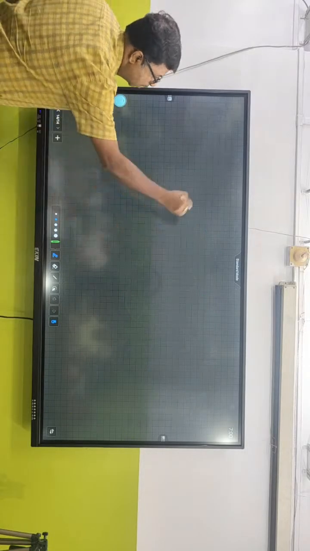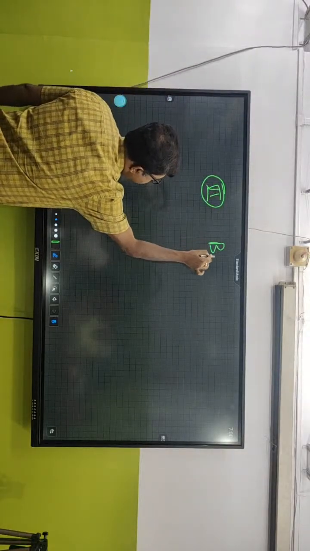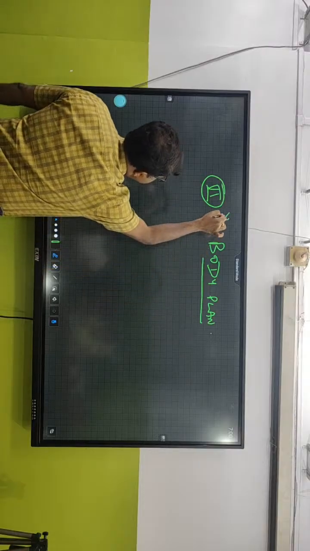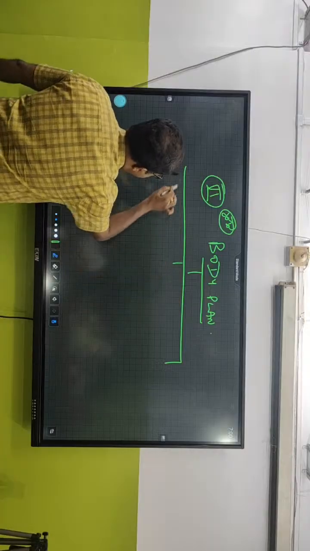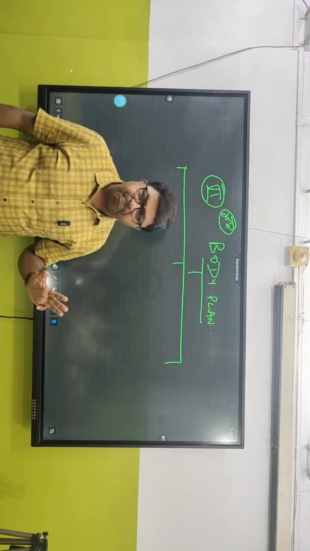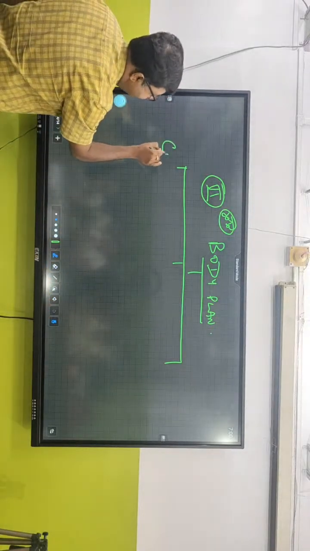The next one, the sixth way that we can classify organisms, is on the basis of their body plan. It's a star mark point for the NEET examination. What is body plan? On the basis of the body plan, there are three different types. And what are they? The first body plan is cell aggregate type.